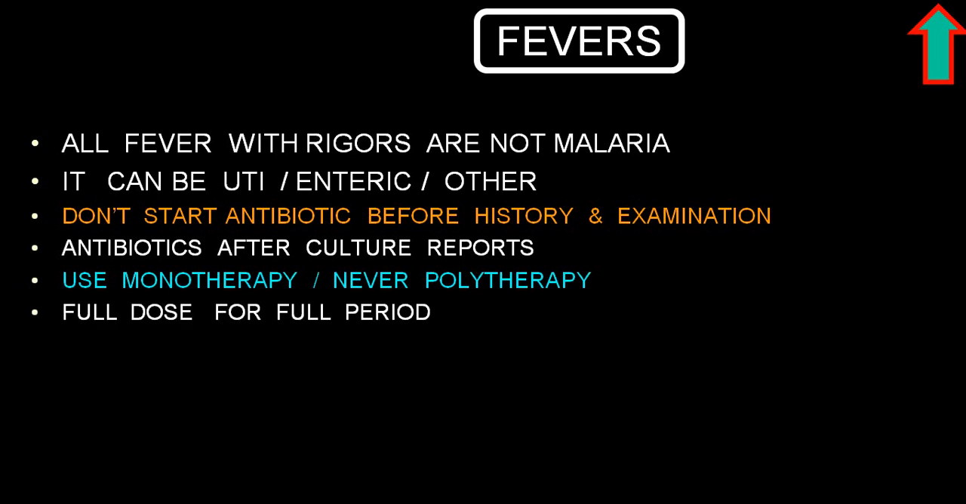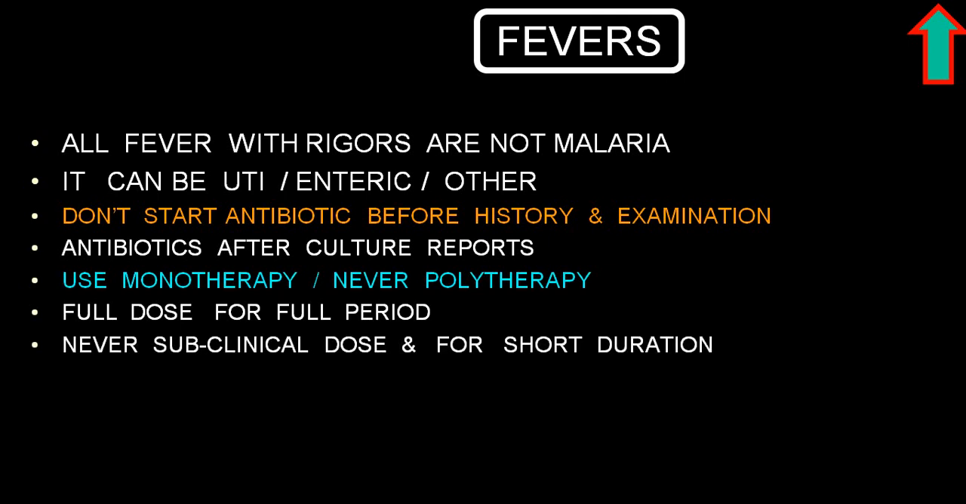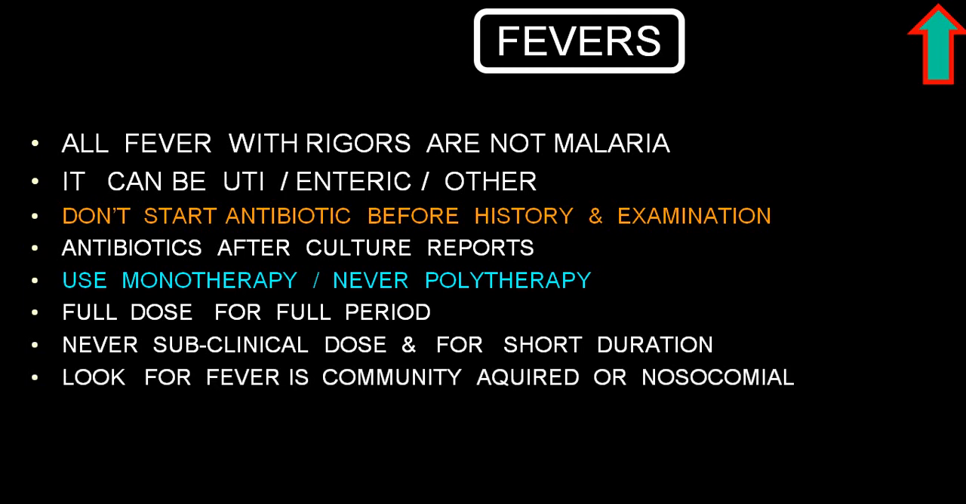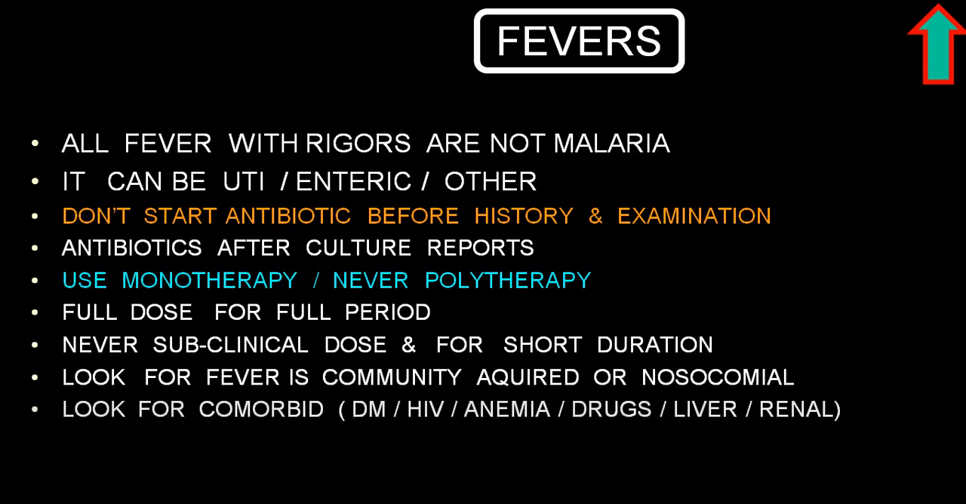Full dose for full period, that is right dose for right period, right patient at right time, is very, very important. Never give subclinical dose and for short duration of period. Look for fever if it is community acquired or nosocomial infections, because the treatment will change in a nosocomial, because it is usually a virulent organism, while community acquired will be easily controlled by the common antibiotics which are being utilized.